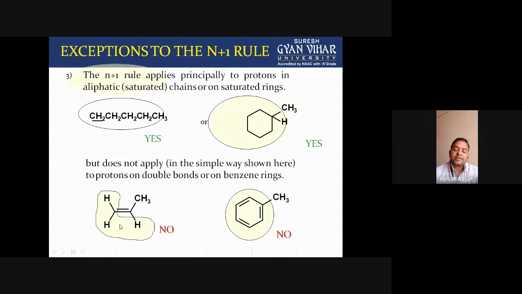This can be understood by taking the following example. This is the example here. These three protons, 1, 2, and 3, are present on the doubly bonded carbon. Although these protons interact with each other, their spin orientations interact with each other, the splitting of the signal is not according to the n plus 1 rule.